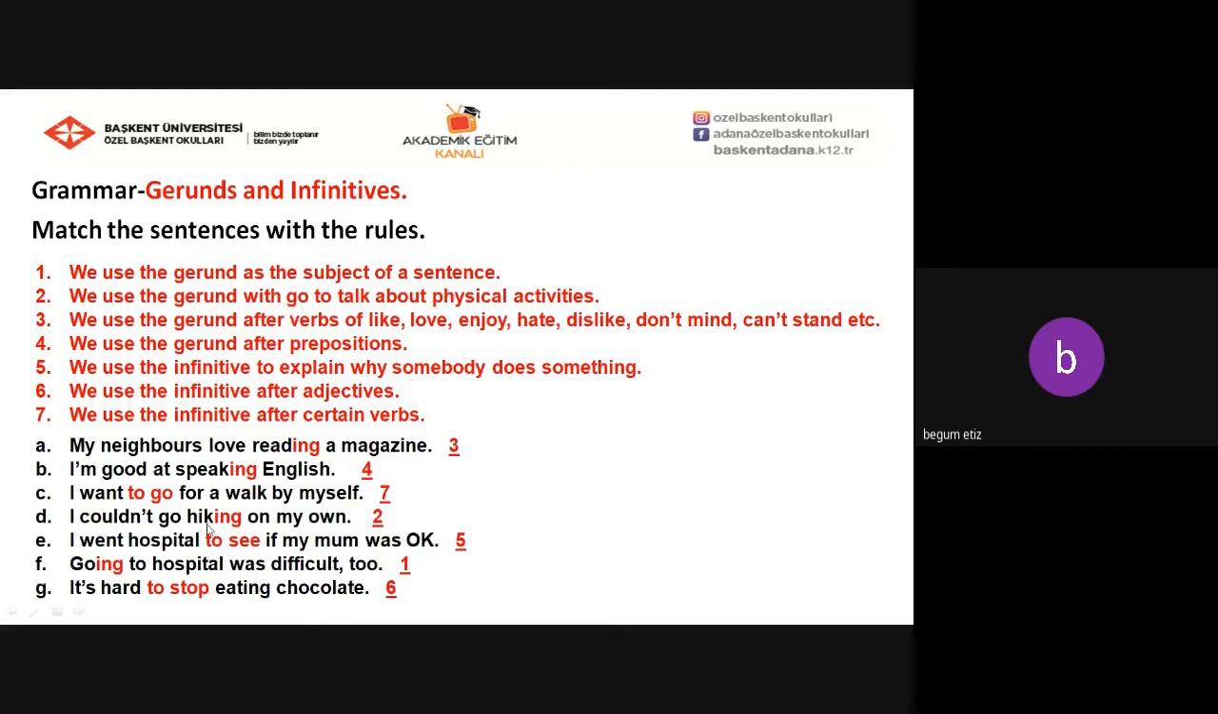Go hiking. I went to the hospital to see if my mom was okay. 5. We use the infinitive to explain why somebody does something. Going to the hospital was difficult too. 1. We use the gerund as the subject of a sentence. It's hard to stop eating chocolate. 6. We use the infinitive after adjectives.